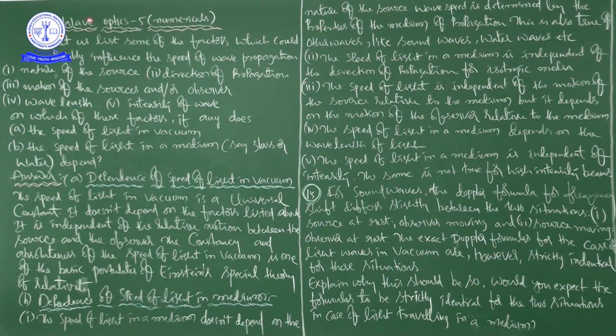Let us list some of the factors which could possibly influence the speed of wave propagation. For example, nature of the source, next direction of propagation, next motion of the source and or observer, next wavelength, afterwards intensity of wave. Based on these you have to check whether they influence the speed of wave propagation or not.